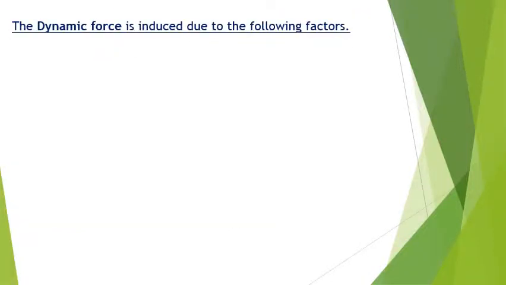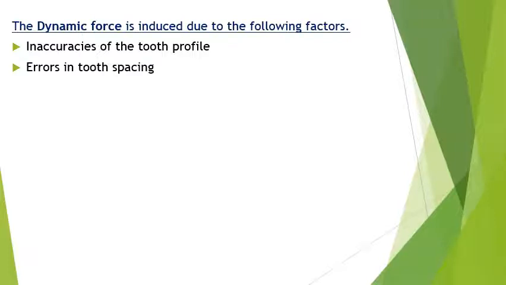These dynamic forces may be induced due to the following factors. There may be inaccuracies while cutting the tooth profile, or there may be errors in the tooth spacing.